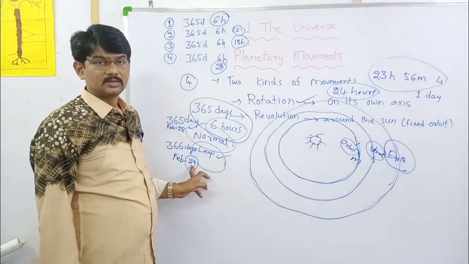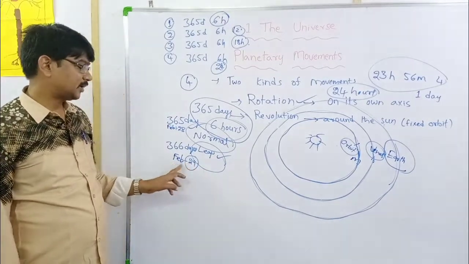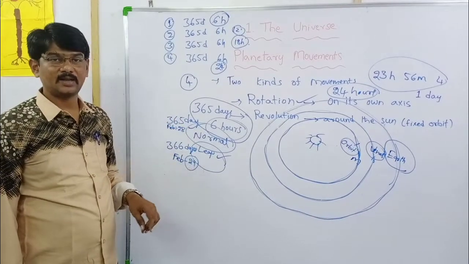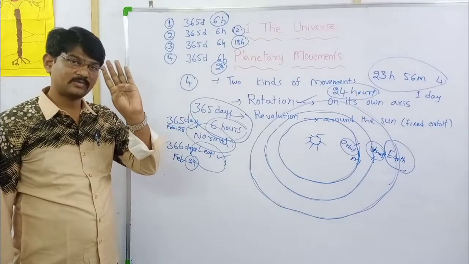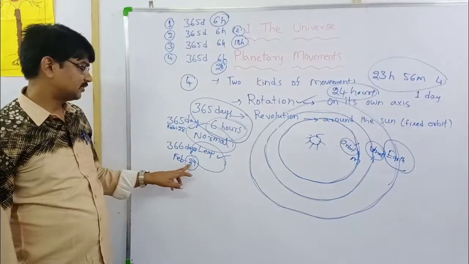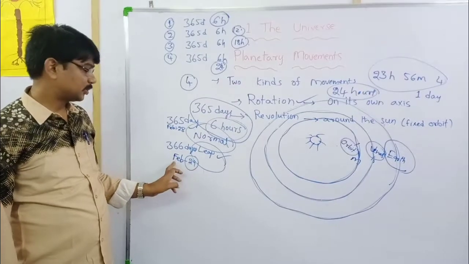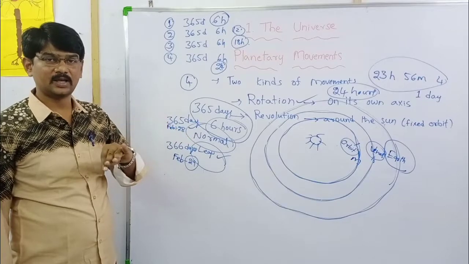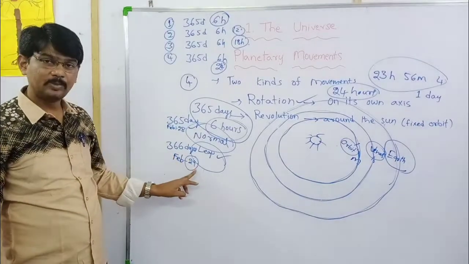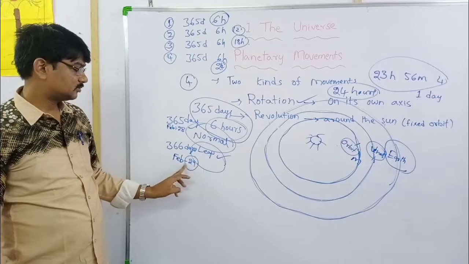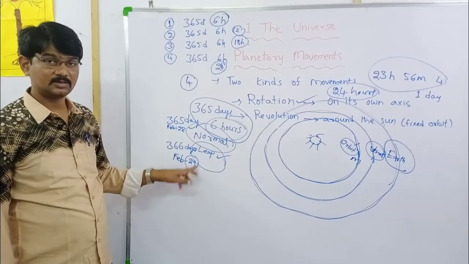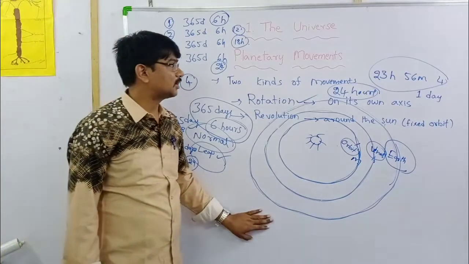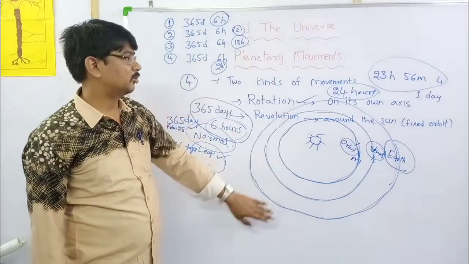If somebody is born on February 29th, they should celebrate their birthday once in 4 years. For 3 years we have only February 28, and in the fourth year, the leap year, we have February 29th. So birthday celebrations come once in 4 years. This is what about planetary movements.